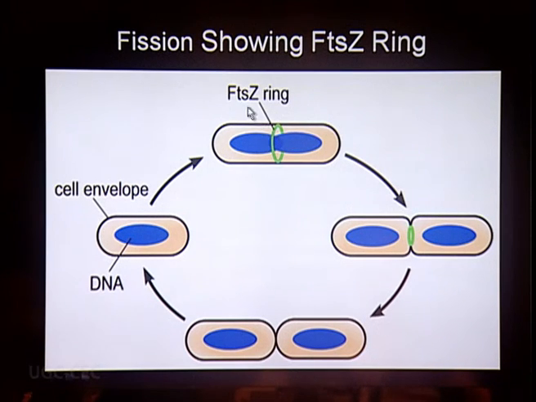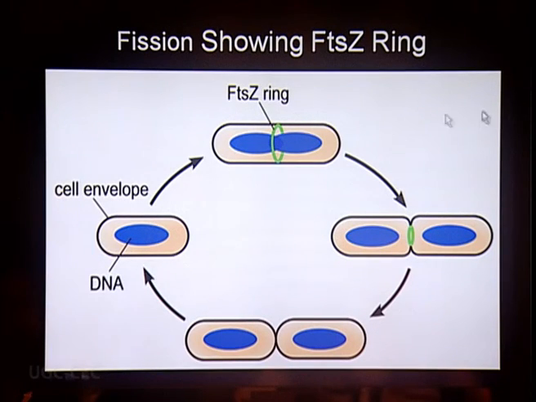This particular ring is called the FtsZ ring or the Z ring. And this Z ring is actually moving inward. As it moves inward, it is drawing the membrane or the cell wall on the inner side, and thereby, ultimately, the cell wall is moving inward and the cell is dividing into two daughter cells.